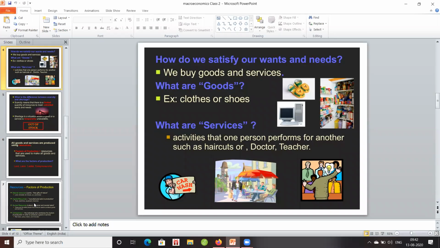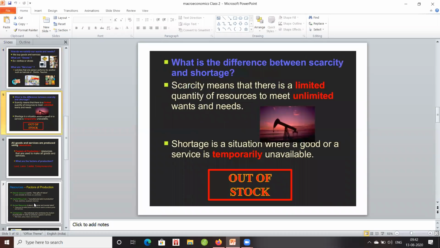So once we understand these two, we move to the actual theme of economics, scarcity. Most people think scarcity means a shortage. It is not a shortage. It is different from shortage. Scarcity means there is a limited quantity of resources to meet unlimited wants and needs. But shortage is a situation where something is temporarily unavailable. So shortage is not the right meaning for scarcity.